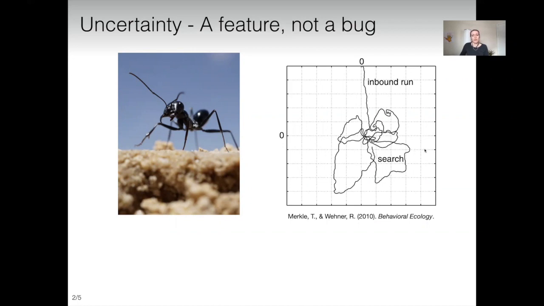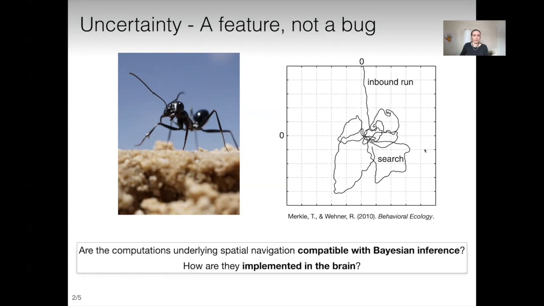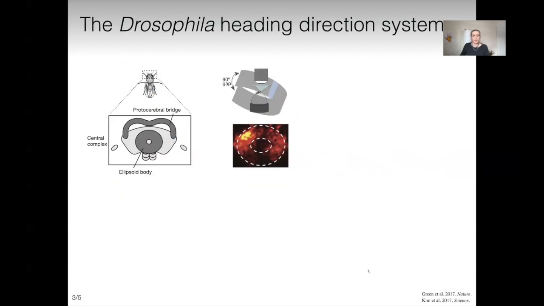Computing with uncertainties is a hallmark of Bayesian inference. And today, in light of such examples, we ask ourselves in this work whether the computations underlying spatial navigation are compatible with dynamic Bayesian inference in general, and also how they are implemented in the brain in terms of neuronal activities. As an example organism to study these questions, we chose the Drosophila fruit fly for its experimental accessibility.